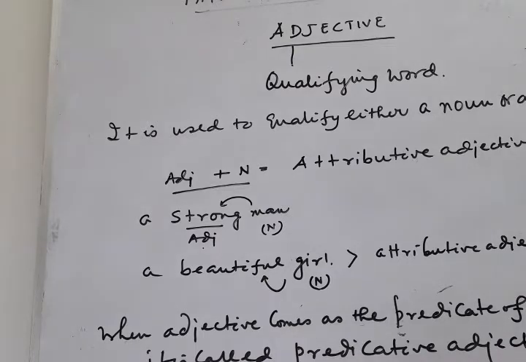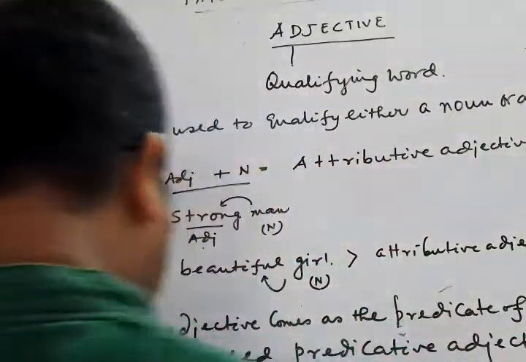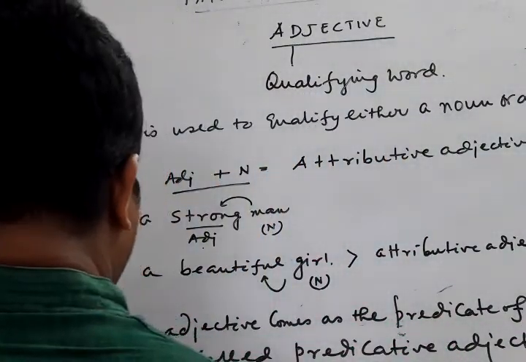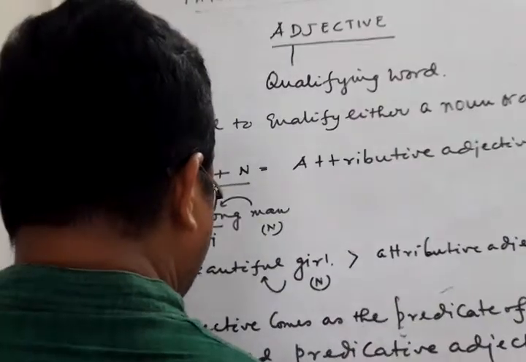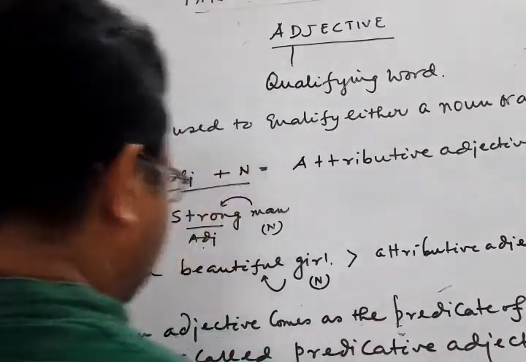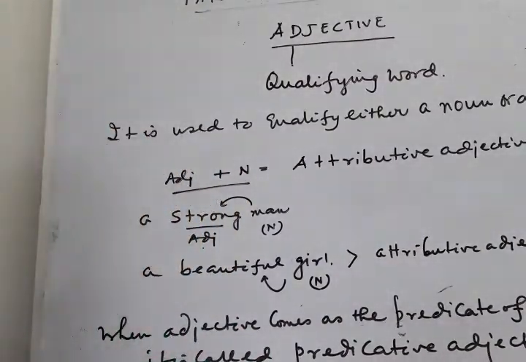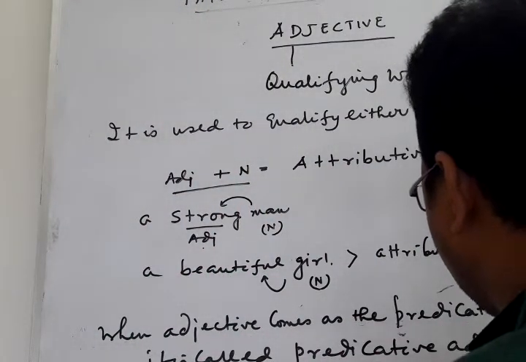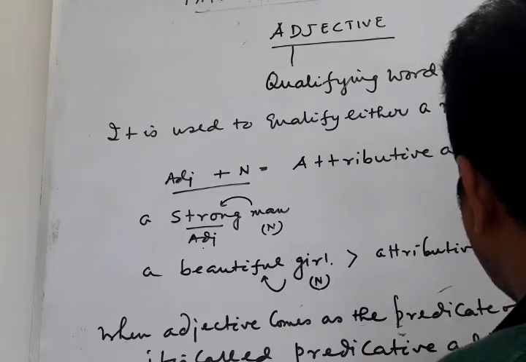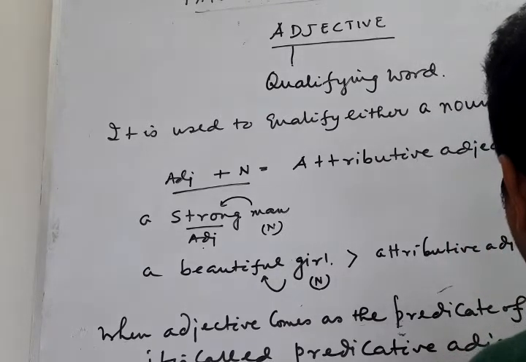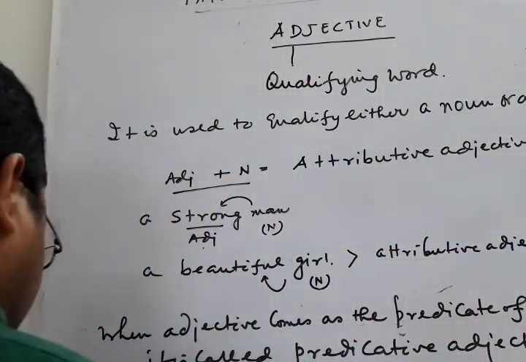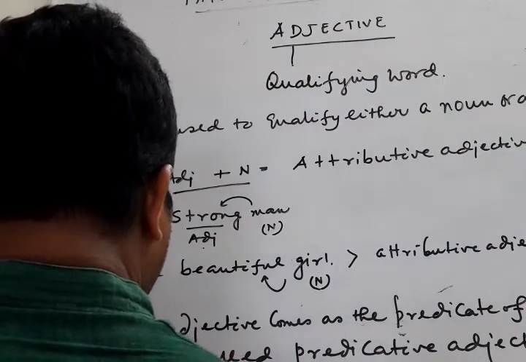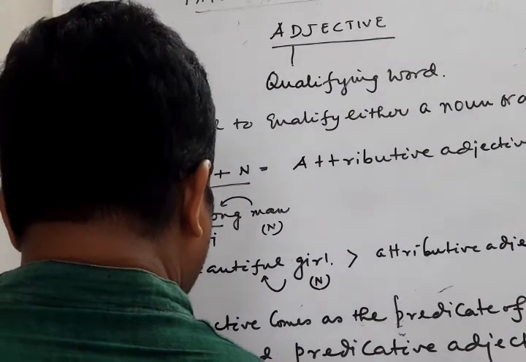Okay. Now I am giving you other examples. Suppose the expensive book. So this is attributive adjective, and if I turn this into predicative adjective, it will be the book is expensive. Clear? Next, I can write suppose the brave soldiers.